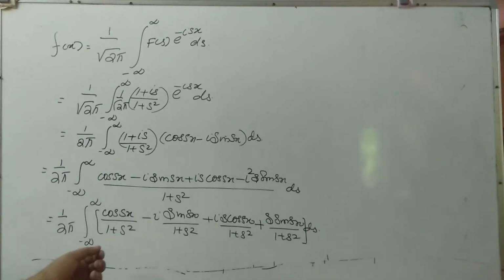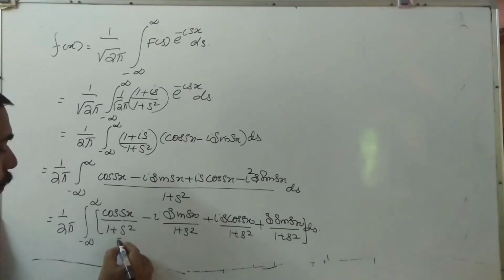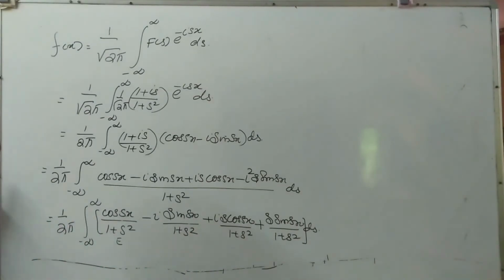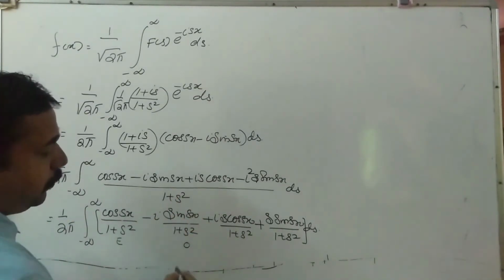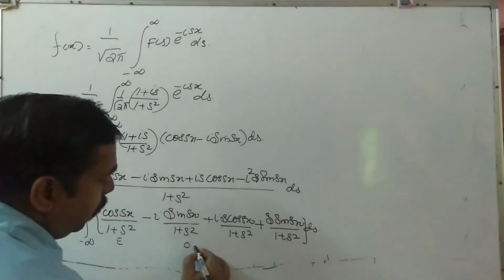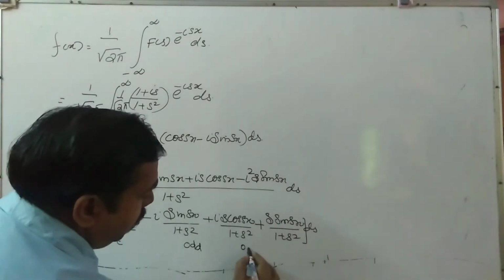Now listen. Cos sx is an even function, 1 plus s square is an even function, so this is fully even. Sin sx is an odd function, the denominator is even, so odd by even is odd. Then s cos sx: s is an odd function because the power is 1, cos sx is even, so odd times even is odd. Denominator is also even, so odd by even is odd. So this is an odd function, this is also odd.